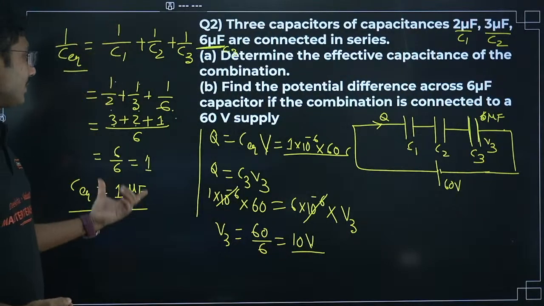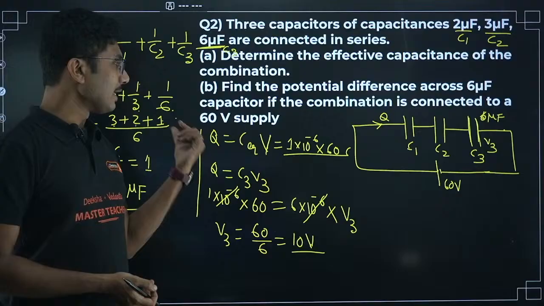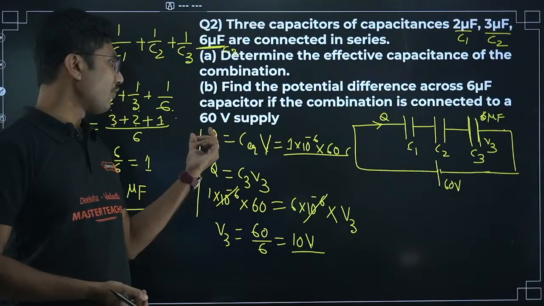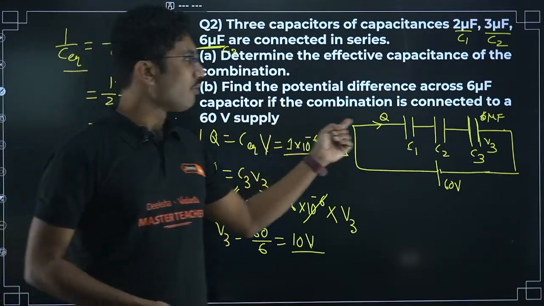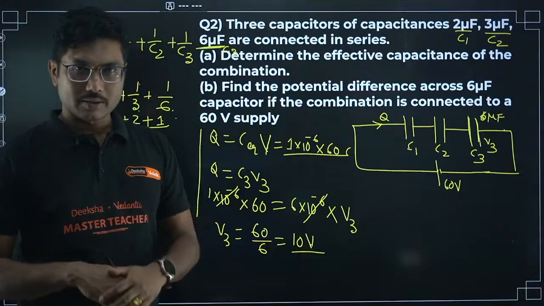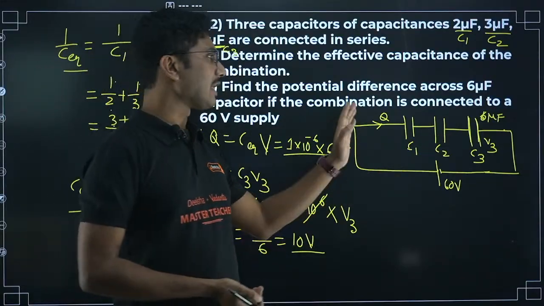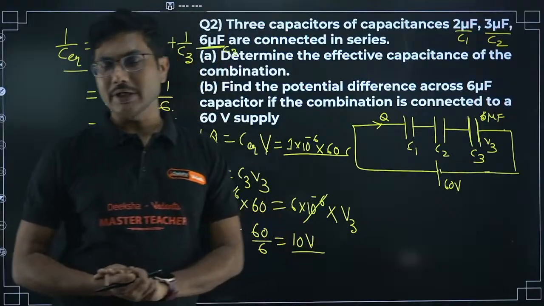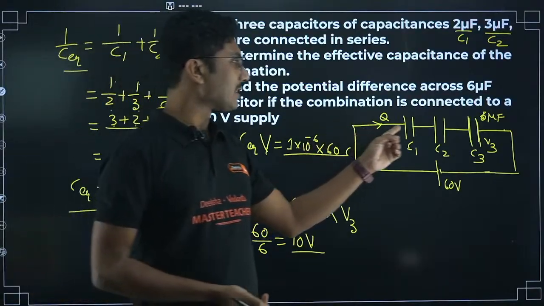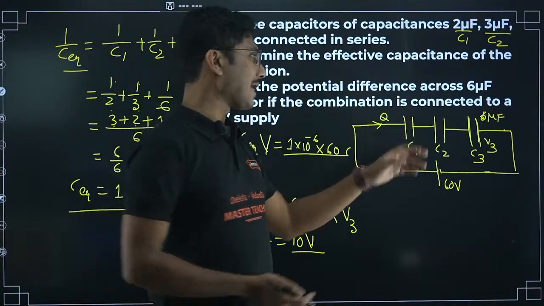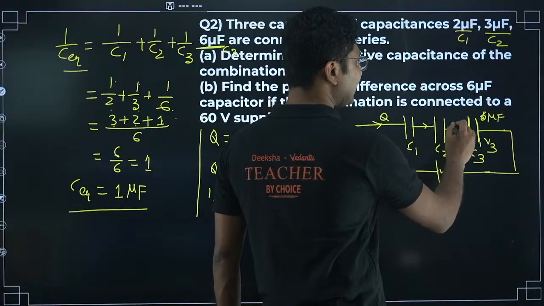The technique is: first find the equivalent capacitance, then use the equivalent capacitance to find the total charge flowing in the circuit. Now by the principle of conservation of charge, because they are connected in series, the charge through each of the capacitors will be the same. Whatever charge is passing through C1, the same charge has to pass through C2 and C3 as well.